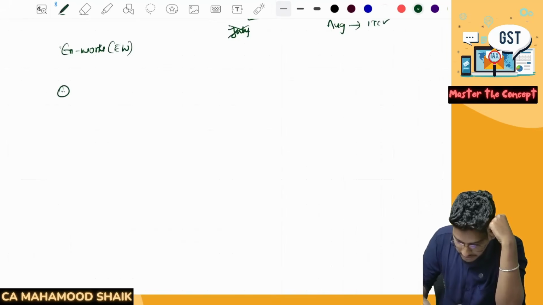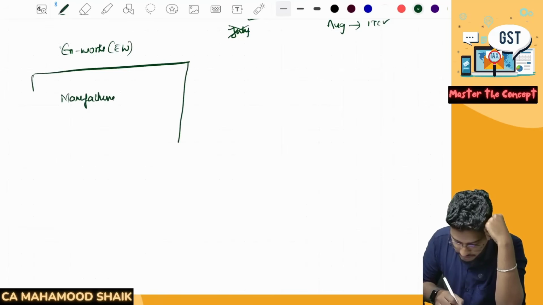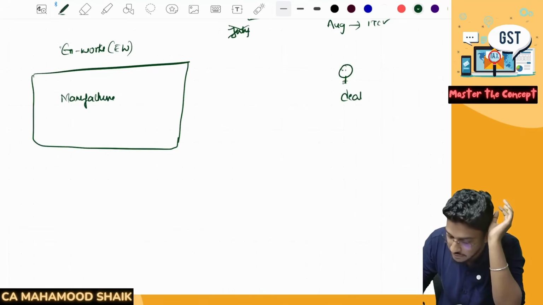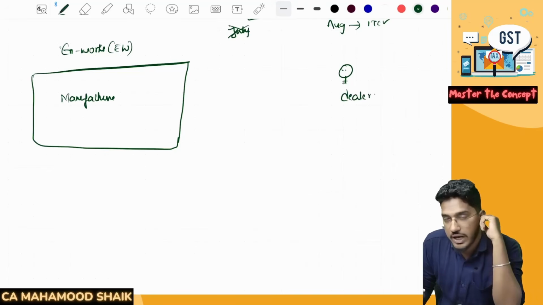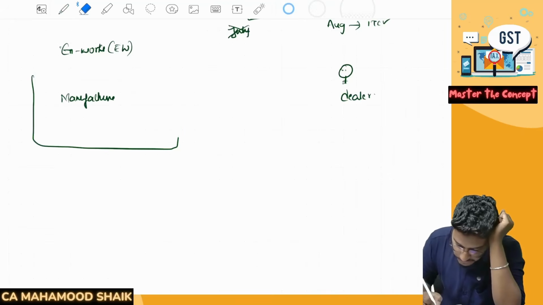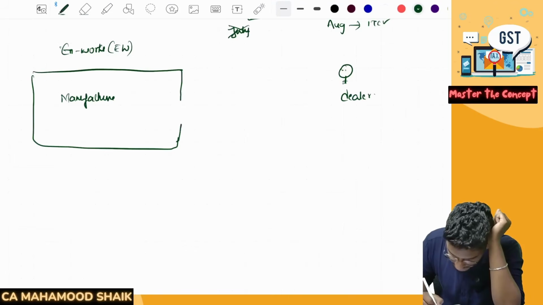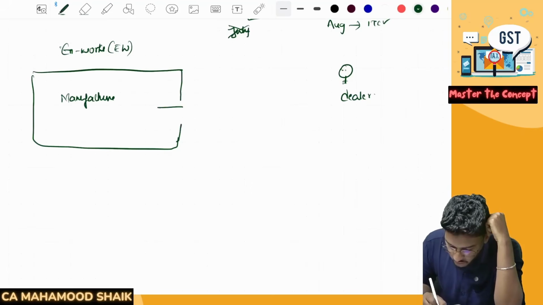Say for example, there is one manufacturer. Now this manufacturer is having one factory. You are a dealer of that manufactured goods. Generally there will be one kind of contract called ex-works contract, where the manufacturer will say, sir, this is my factory. Whatever goods you are purchasing, I will load that goods in a truck.